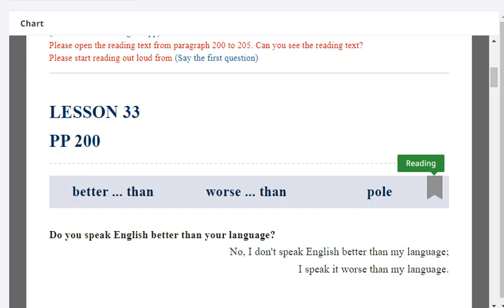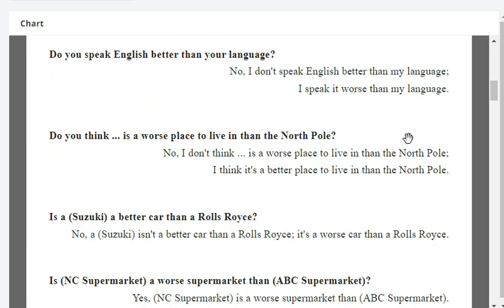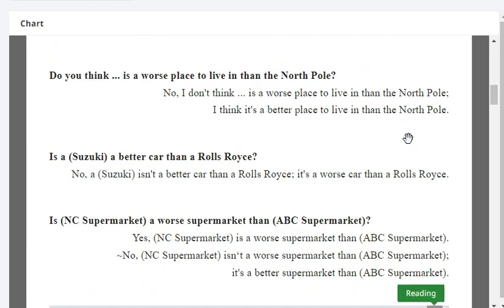Do you speak English better than your language? No, I don't speak English better than my language. I speak it worse than my language. Do you think Tokyo is a worse place to live in than the North Pole? No, I don't think Tokyo is a worse place to live in than the North Pole. I think it's a better place to live in than the North Pole.